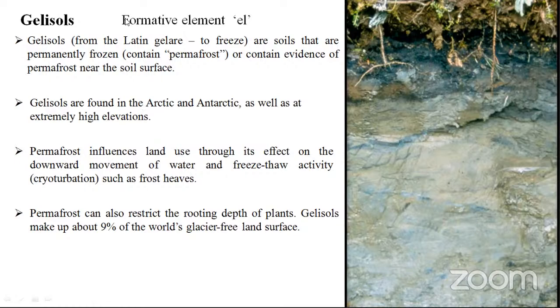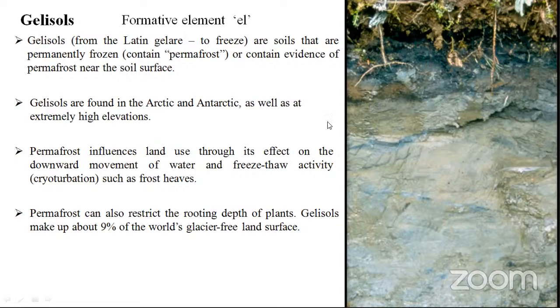So coming to the point, I'm discussing Gelisols. The formative element is El. This El we will use in grade groups and suborders. We will use this formative element. So Gelisols are mostly formed in predominantly frozen areas, completely frozen areas, Arctic and Antarctic.